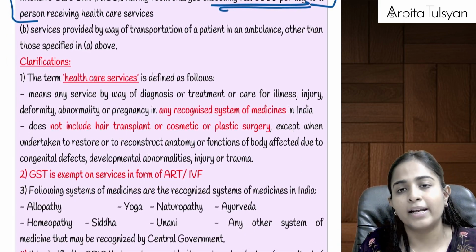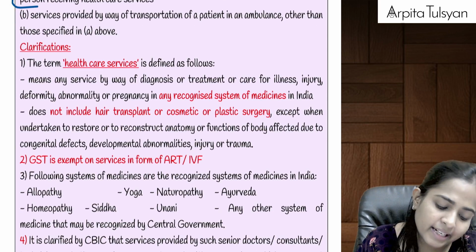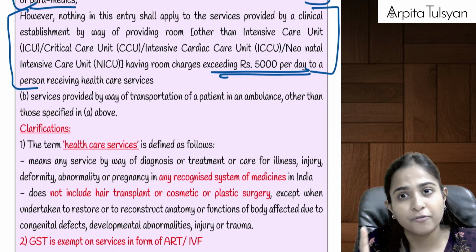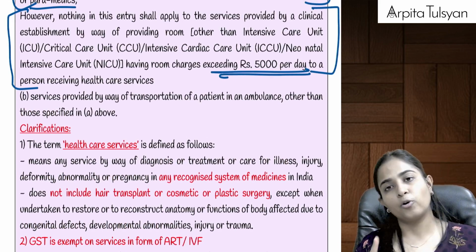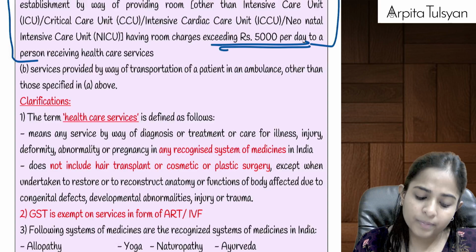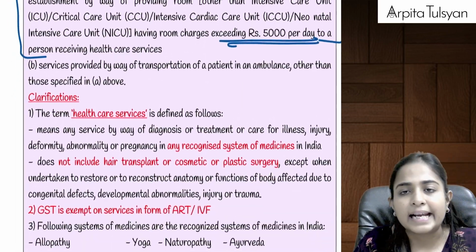Normal room, okay, if you are getting admitted in a normal room, and if the room rent is more than 5,000, then it will be fully taxable. Not the healthcare services, but the room rent. Room rent charges will be totally taxable. This is one particular service under healthcare which is not exempted.